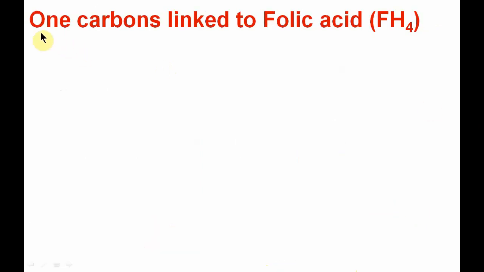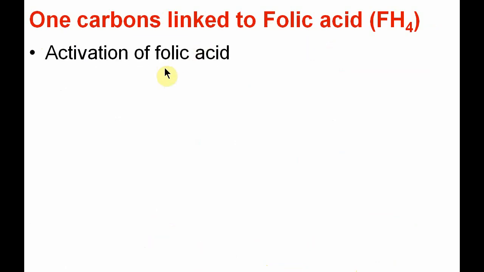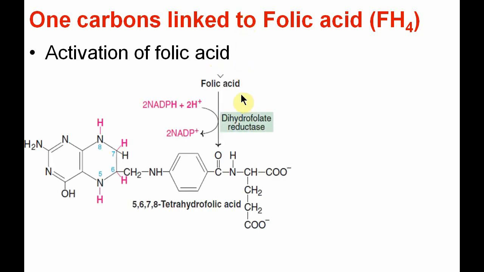So collectively there are 3 important attachment sites: nitrogen, sulfur and cobalt. First we see the 1 carbons linked to folic acid. Before that, we will first see the activation of folic acid to form tetrahydrofolic acid. Folic acid undergoes reduction by the enzyme dihydrofolate reductase, where you can see 4 hydrogens are attached to positions 5, 6, 7, 8, as you can see in the structure, so as to form the active tetrahydrofolic acid.